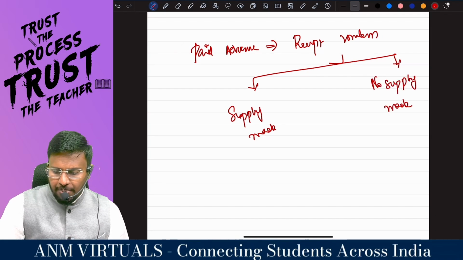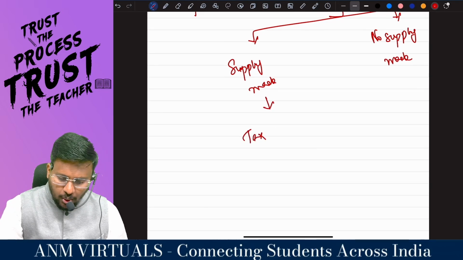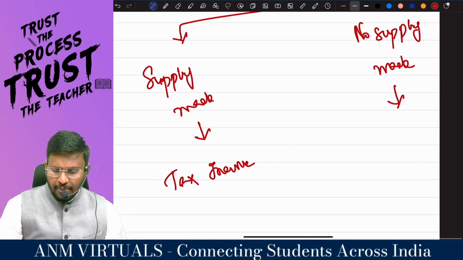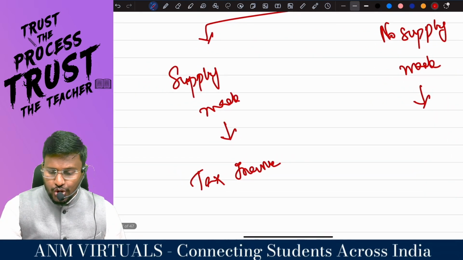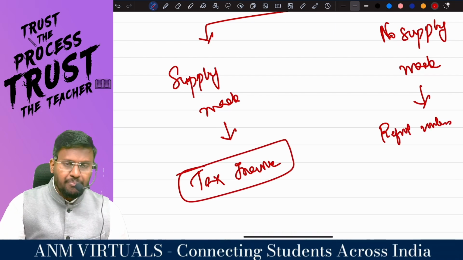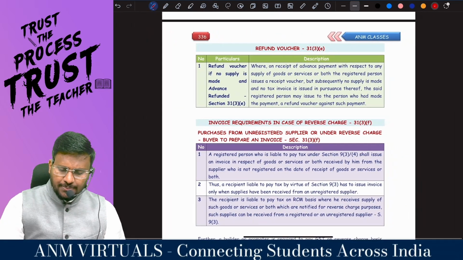If supply is made, my dear lovable students, then you have to issue the tax invoice. If no supply is made, then you have to issue the refund voucher. So if you are making supply, raise the tax invoice. If you are not able to make the supply, issue the refund voucher.